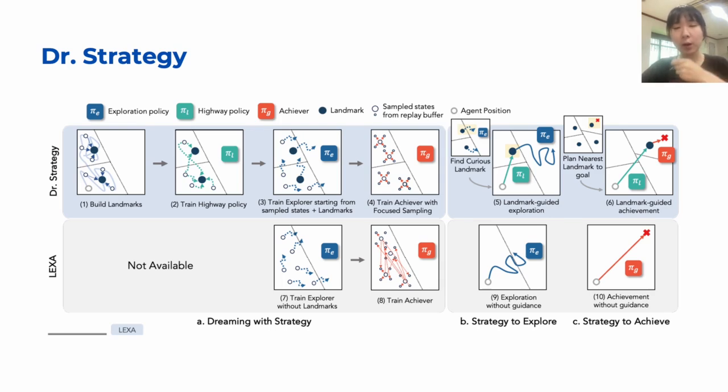This way, highway policy only has to learn a finite set of cluster centers, and Achiever also needs to reach only nearby destinations, shown in section 4. Director Strategy calls this way of training focus sampling, meaning that the Achiever doesn't need to know every navigation route to every state, but instead just needs to focus on nearby destinations.